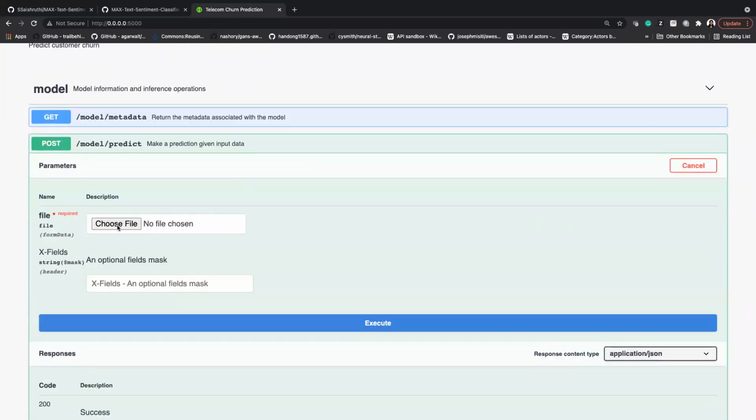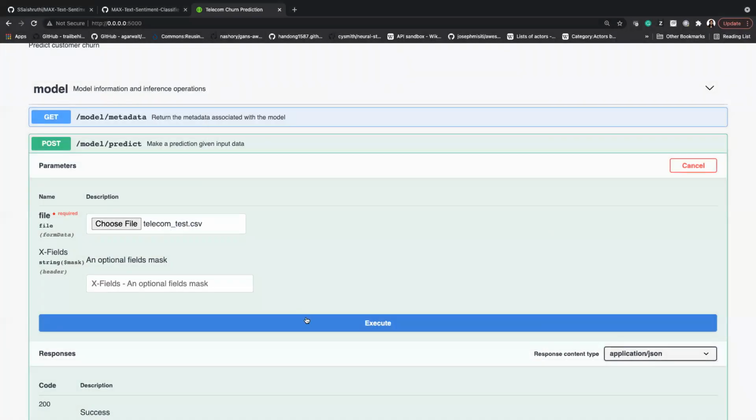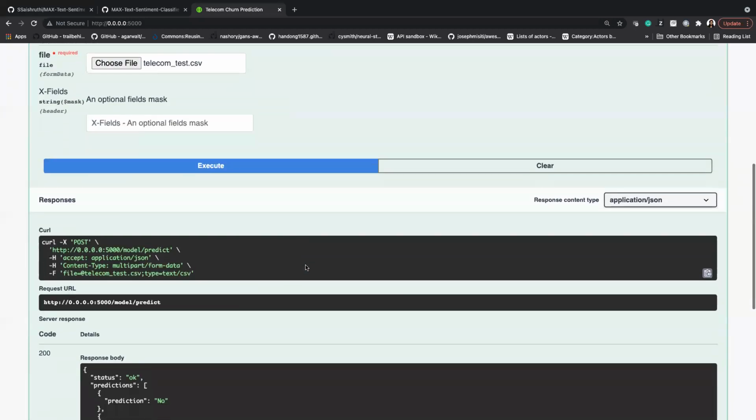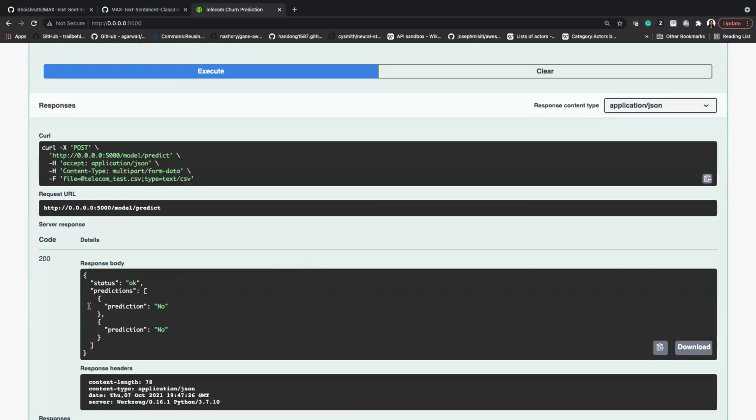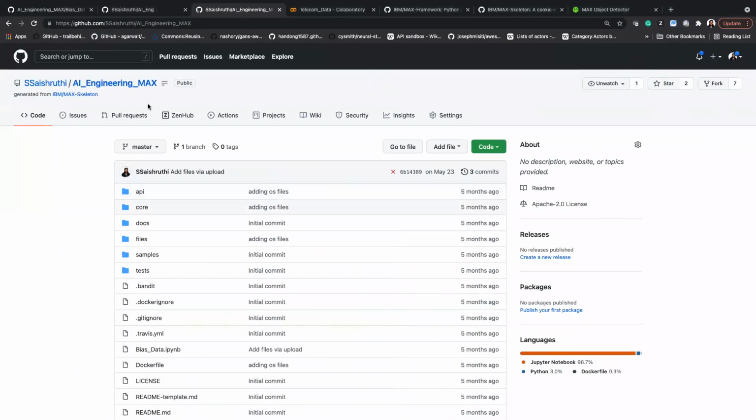Here is where you can send your test data. I have my test data here, and you can click on execute, and it's going to return your prediction result. So now you have successfully created your model as a microservice, and you can go ahead and deploy it, right? You can deploy it on Kubernetes or on OpenShift.